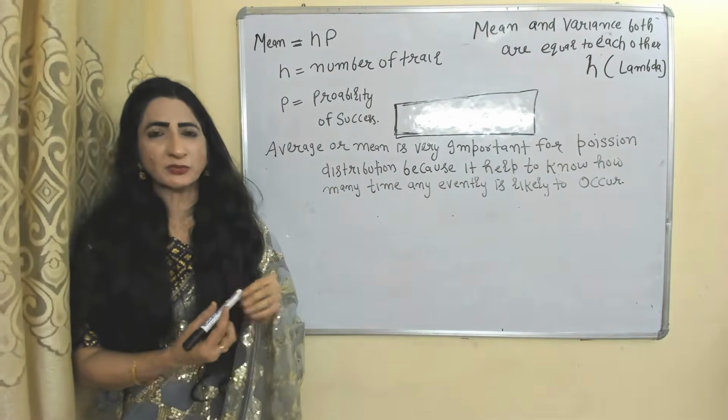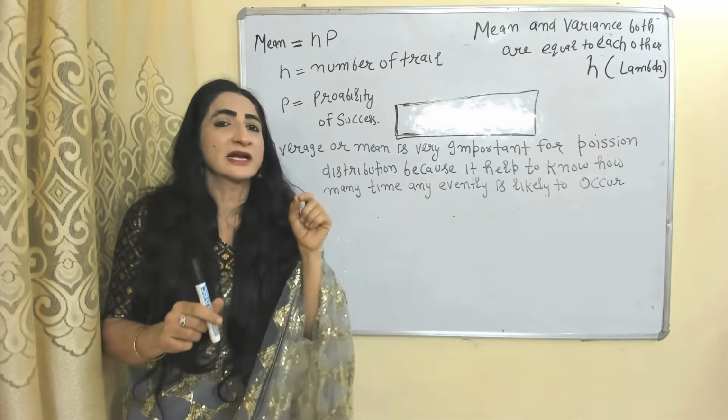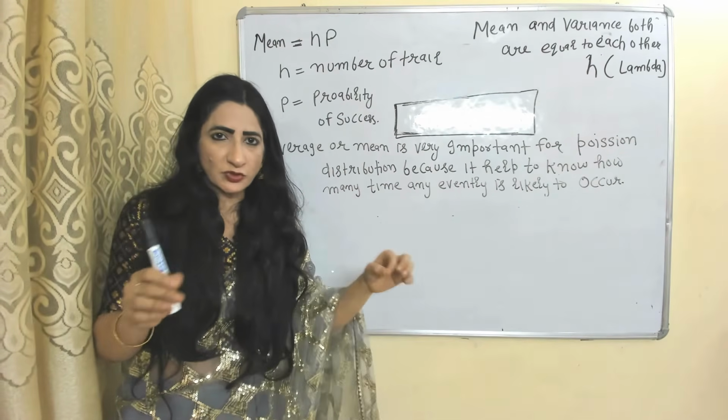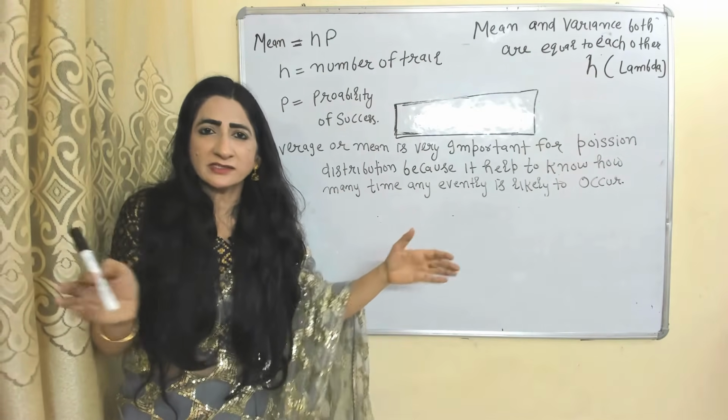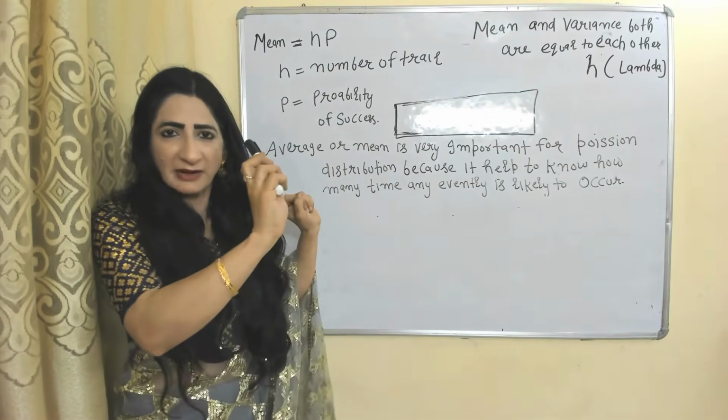In Poisson distribution, mean and variance are equal to each other and represented by the parameter lambda.